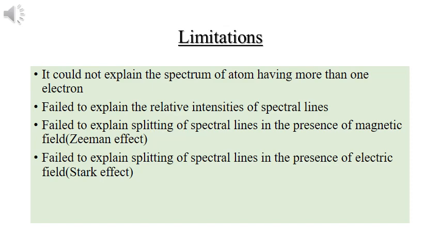There are some limitations for this model too. It could explain the spectrum of the hydrogen atom, but it could not explain the spectrum of atoms having more than one electron. And it failed to explain the relative intensities of the spectral lines. The intensities of the spectral lines were not investigated and explained by this model. It also failed to explain the splitting of spectral lines in the presence of a magnetic field, which is called the Zeeman effect, and the splitting of spectral lines in the presence of an electric field, that is the Stark effect.